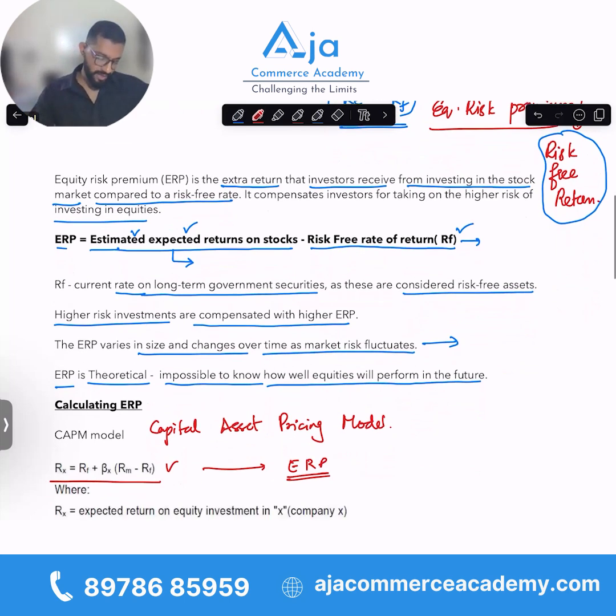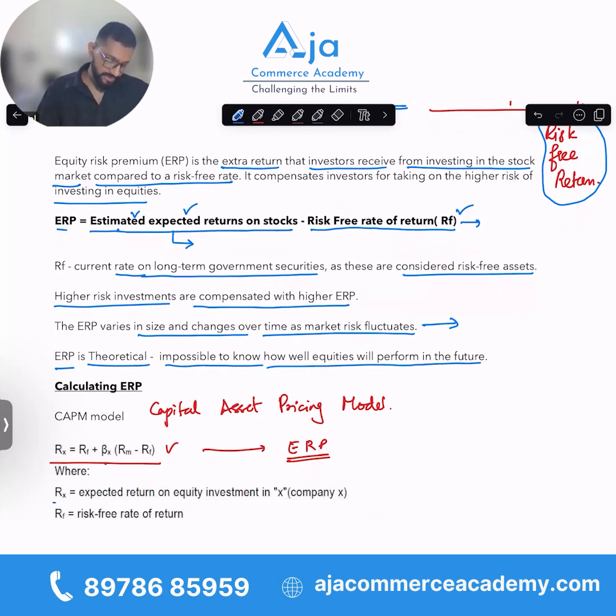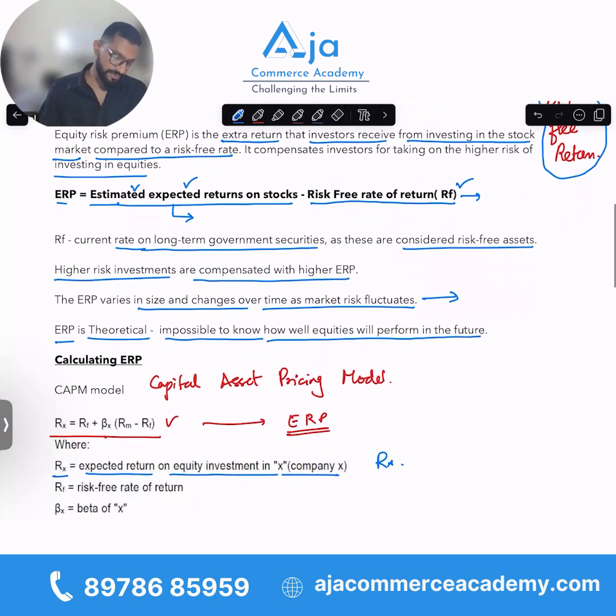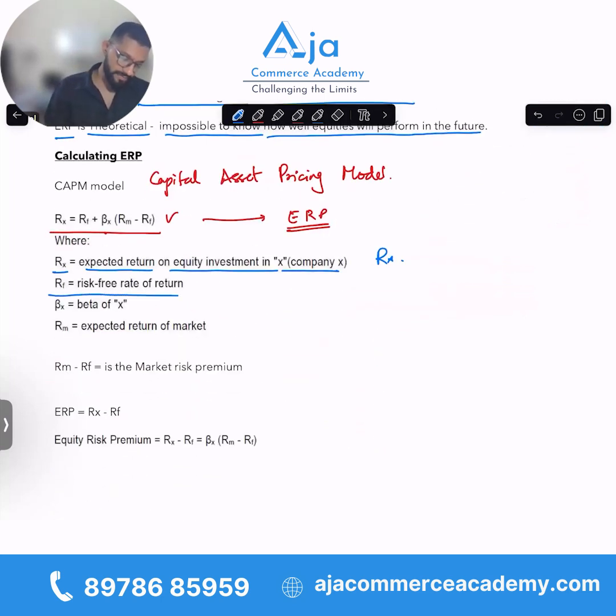Here, this formula is Rx equals Rf plus beta into (Rm minus Rf). Let us see what all these variables are. Rx is the expected return on equity investment in company X. Suppose I'm investing in a company X, and the return which I'm expecting from that company is Rx. Rf is the risk-free rate of return, which is the long-term government bond.